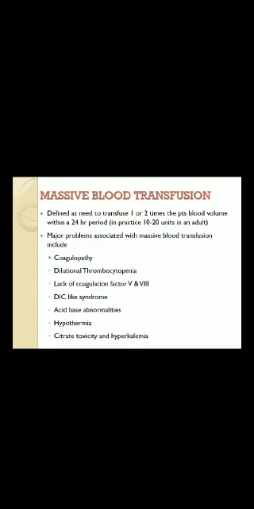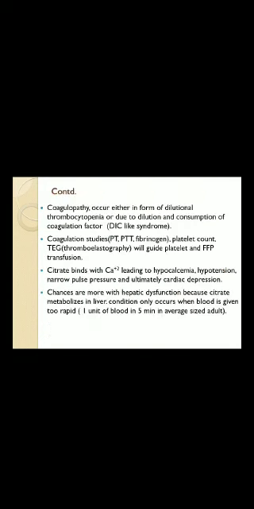So what is massive blood transfusion? It is defined as a need to transfuse 1 to 2 times the patient's whole blood volume within a 24-hour period, like 20 units in an adult. Major problems associated with massive blood transfusion are coagulopathy, dilutional thrombocytopenia, lack of coagulation factors, DIC-like syndrome, acid-base abnormalities, hypothermia, citrate toxicity and hyperkalemia.